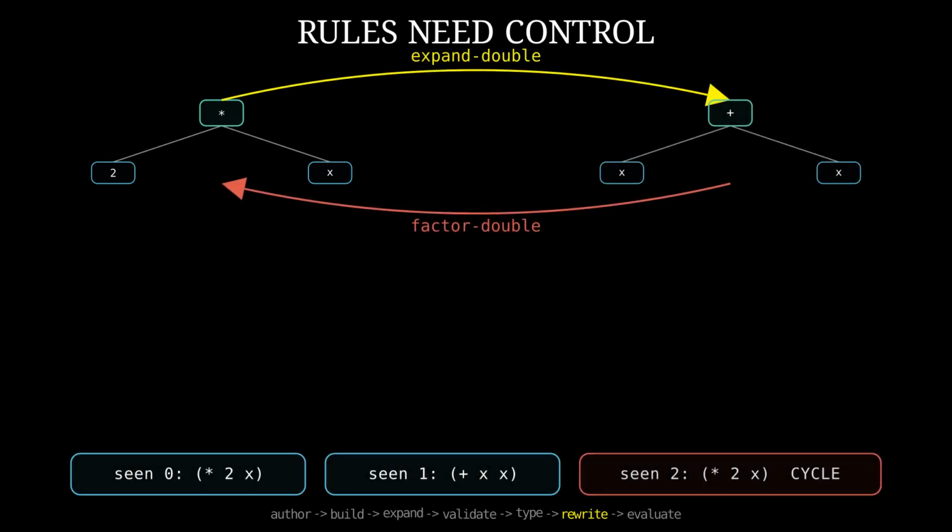Rules alone do not guarantee progress. One rule expands 2 times x into x plus x. Another factors x plus x back into 2 times x. Apply the first available rule repeatedly, and the term returns to where it began after 2 steps. Our engine remembers visited terms, reports the cycle, and stops instead of pretending it found a normal form.